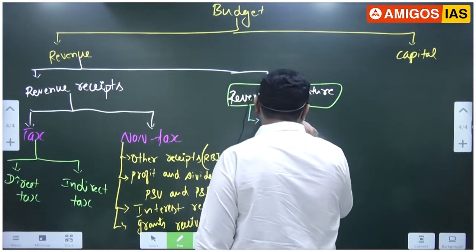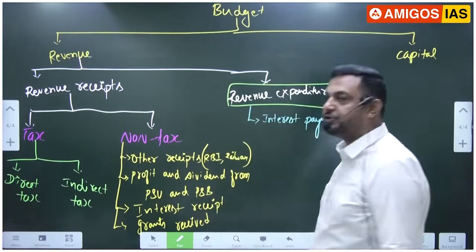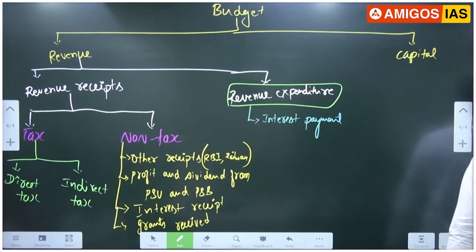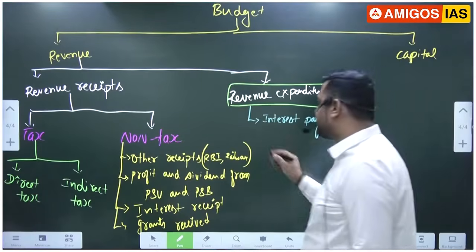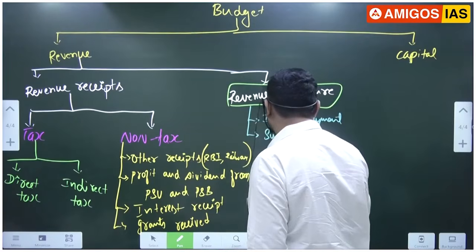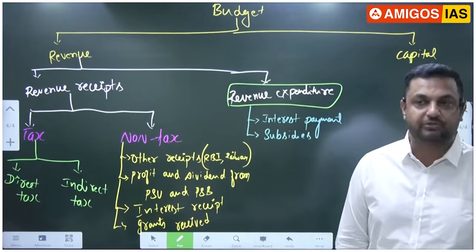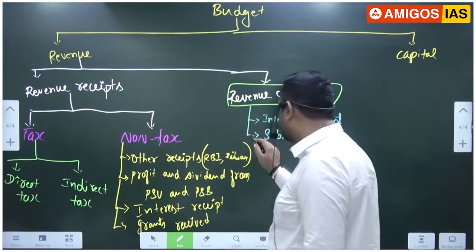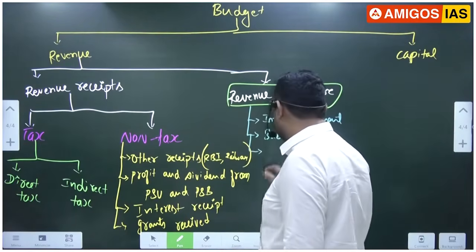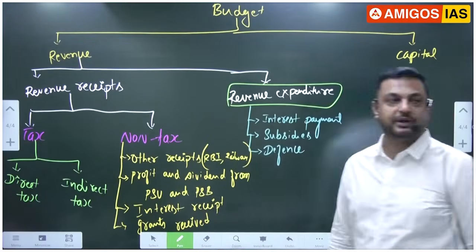The first revenue expenditure for the government is interest payment. Whatever loan they have taken previously, for that they have to pay interest. Second, the government has to spend money on subsidies, fuel subsidy, food subsidy, all that. Again, I'll explain subsidies later. Then defense expenditure.